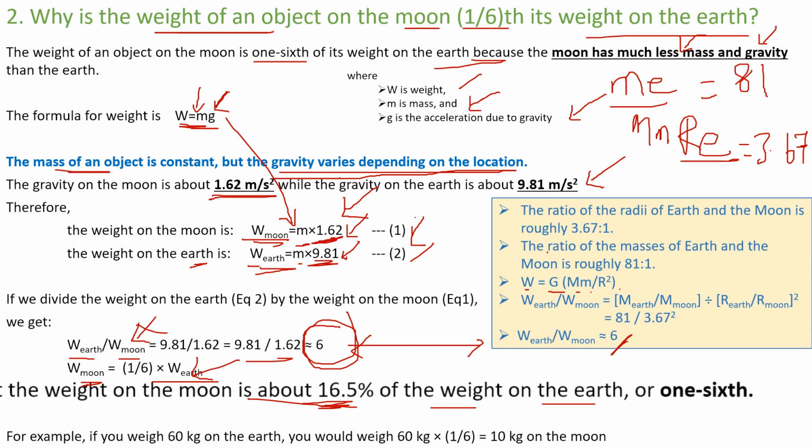The other way to put it, the weight on the moon is 1 by 6 times the weight on the earth. In percentage, the weight of an object on the moon is 16.5% of the weight of the same object on the earth. For example, assume your weight is 60 kg on the earth. If you go to the moon, your weight will be 60 divided by 6, which is 10 kg. This is the takeaway, right?